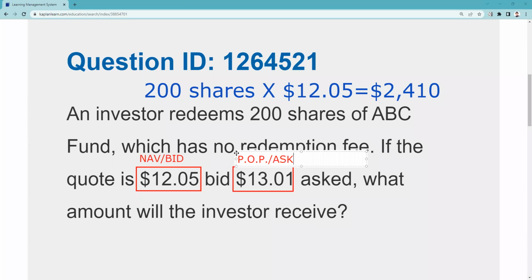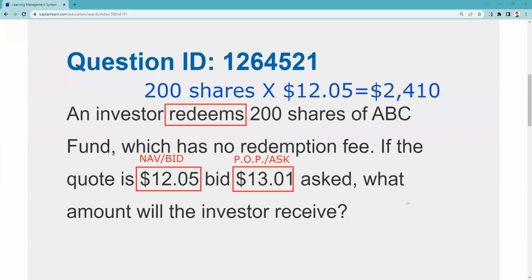But now you know that if you are looking at mutual funds, an open-end mutual fund, the public offering price is also sometimes referred to as the asking price, 13.01. And it's also a hint here that it's an open-end fund because of the word redeem, right? Because open-end funds, you remember, they're not trading in the secondary market. And we're going to be doing the business at the next calculation of the NAV, which is forward pricing.